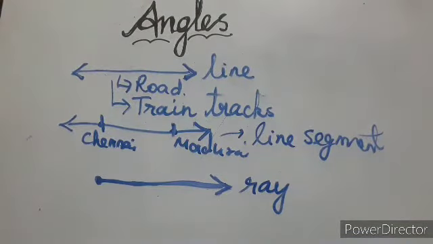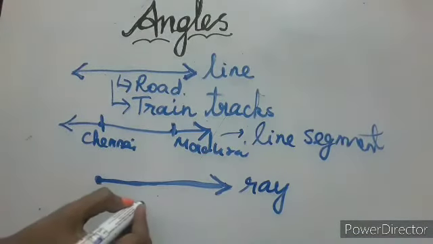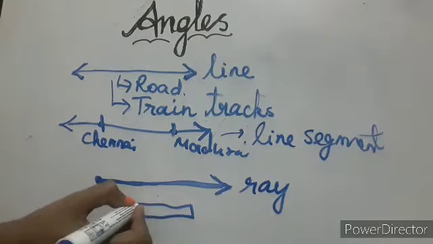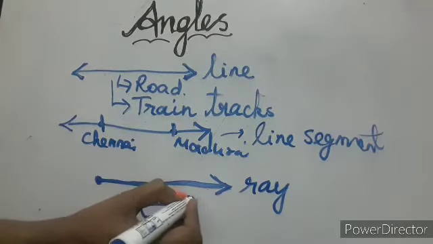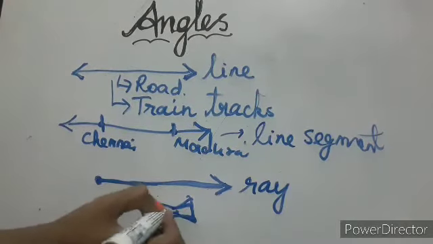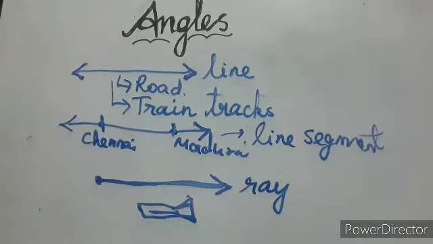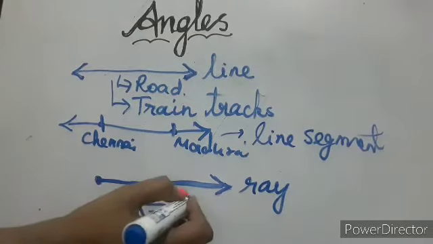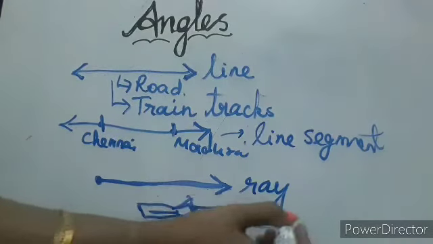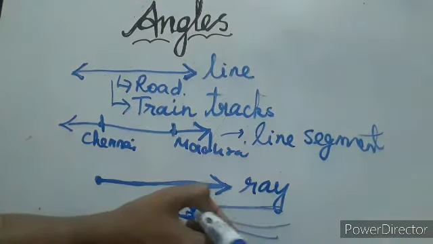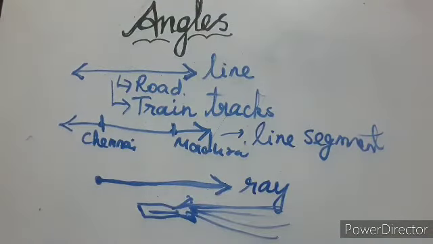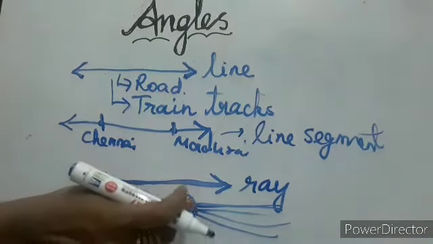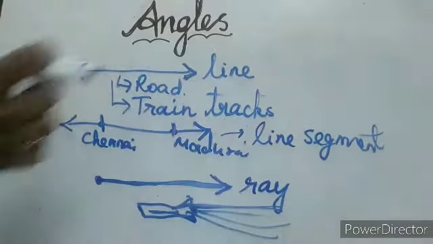Did you see this torchlight? This is a torchlight. When you switch on the light, what will happen? The light starts from here, but those rays go in different ways. But can you know which is the ending place?